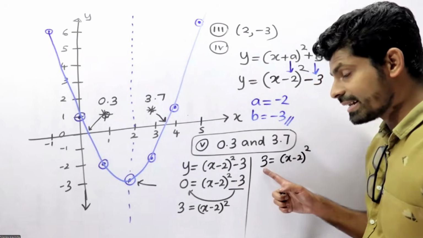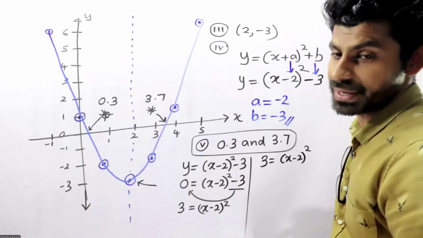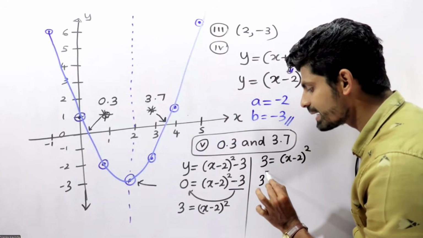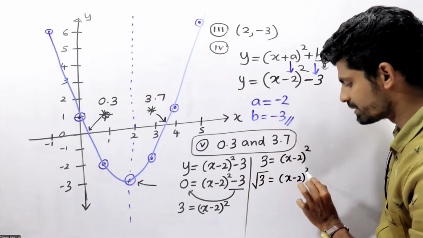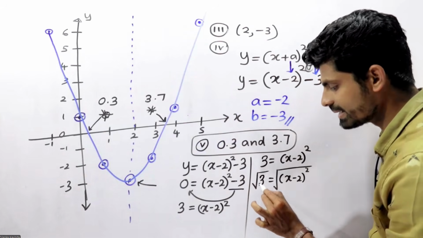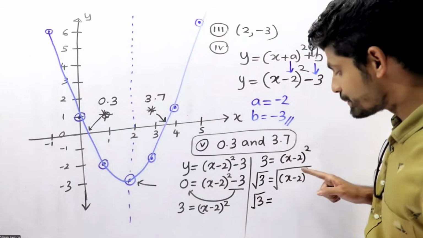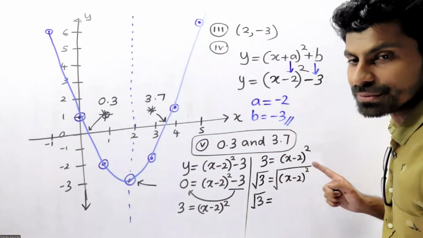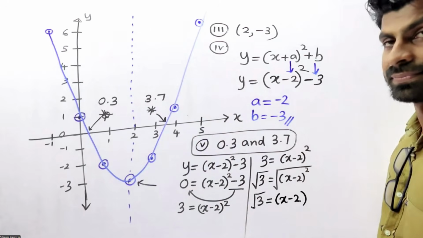Now look at this one. 3 equals x minus 2 full squared. They are asking for the square root of 3. How to find the square root of 3? I'm going to take the square root of both sides. Square root of 3 equals the square root of the square, so that means x minus 2.